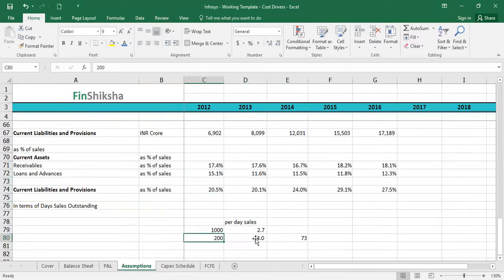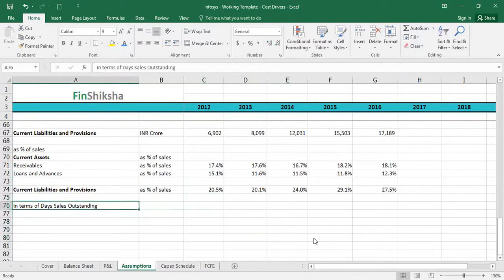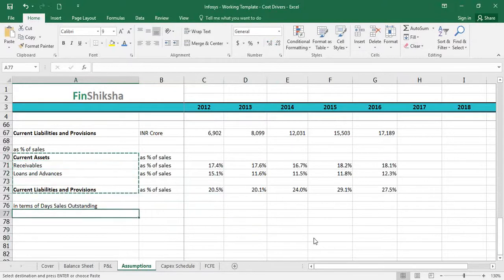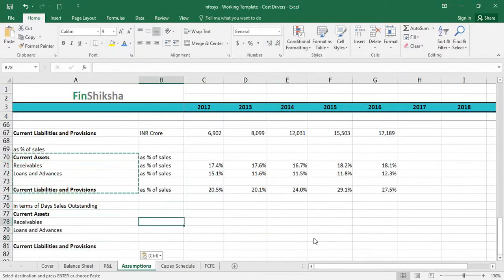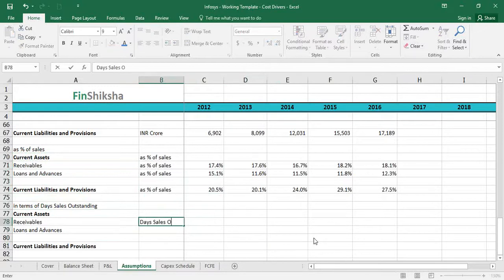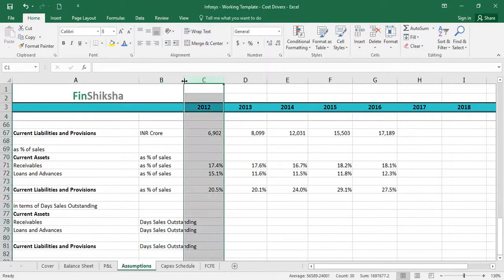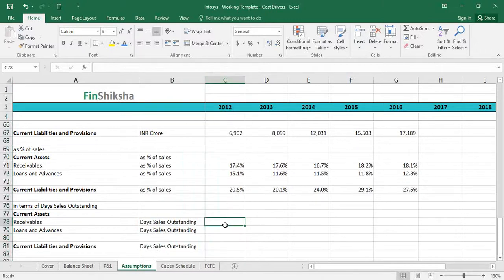And what was 20%? 20% was the receivables as a percentage of sales in our example. So all we need to do is convert this number to days sales outstanding, right? And I say days sales outstanding. This is a concept that we would have probably studied in financial statement analysis. And all I need to do is calculate this mathematically in terms of the formula that is typically taught to us, which is